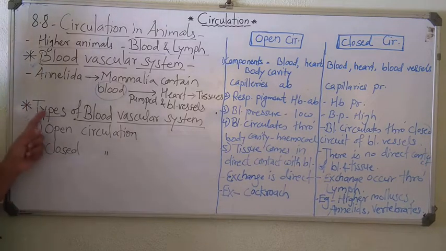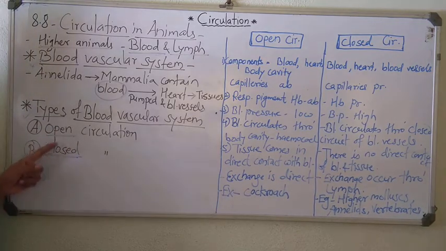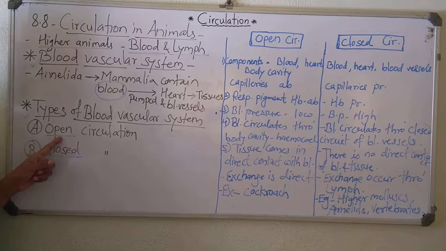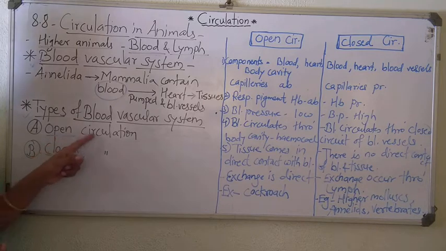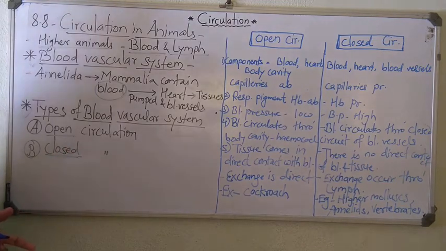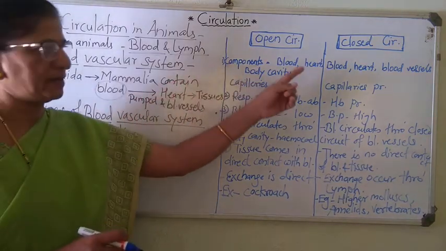The types of blood vascular system are of two types. One is open type, another is closed type. The name itself suggests that in open circulation, the circulation is opened at certain places, and that's why it is known as open circulation. And in closed circulation, never the blood opens at any place in body. That's why it is known as closed circulation. We can study this open and closed circulation comparatively in this way.